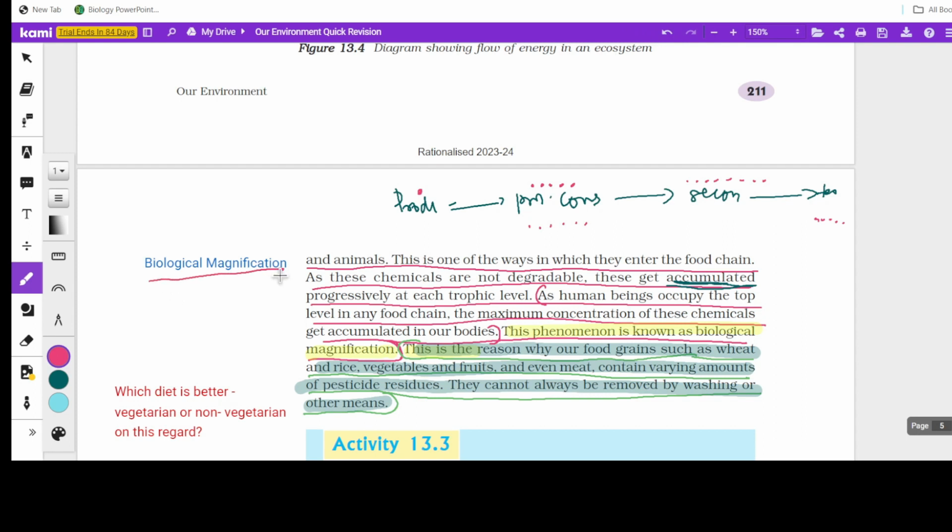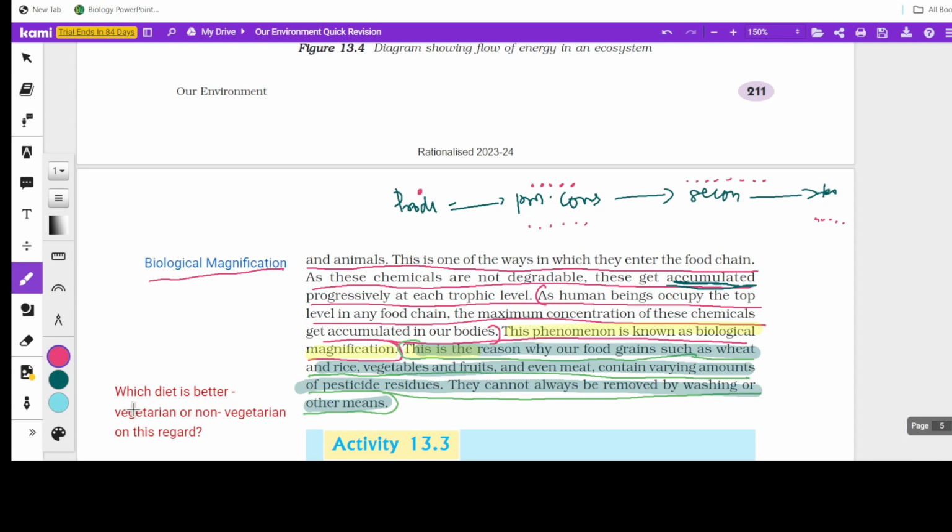Children, don't expect the term biological magnification to be asked in the question. They will never ask. They will be talking only about the accumulation of chemicals, and then they will ask you the reason why it is happening, or what that phenomenon is called, and to explain it. Only that kind of questions you will be getting. So you should always understand that if they talk about the accumulation of chemicals in a food chain or in trophic levels, it's all about biological magnification.